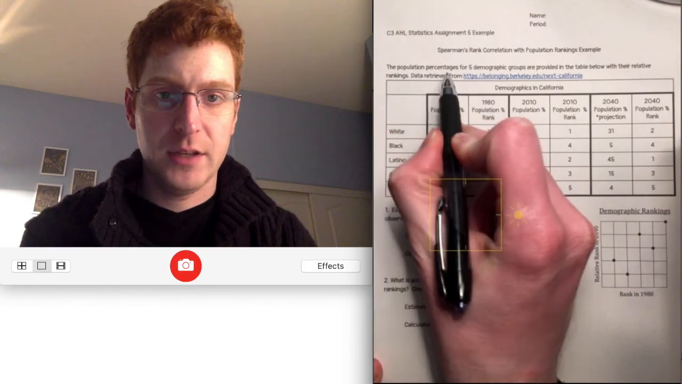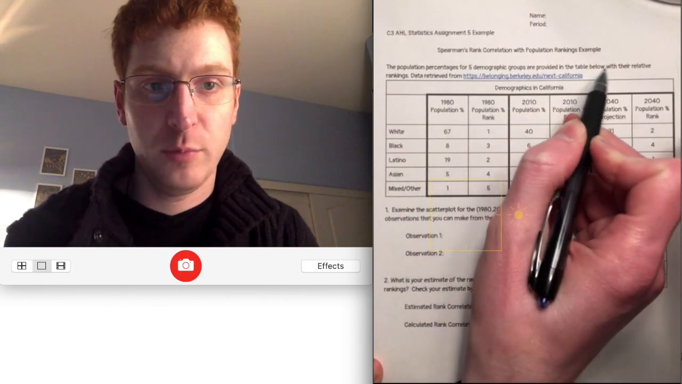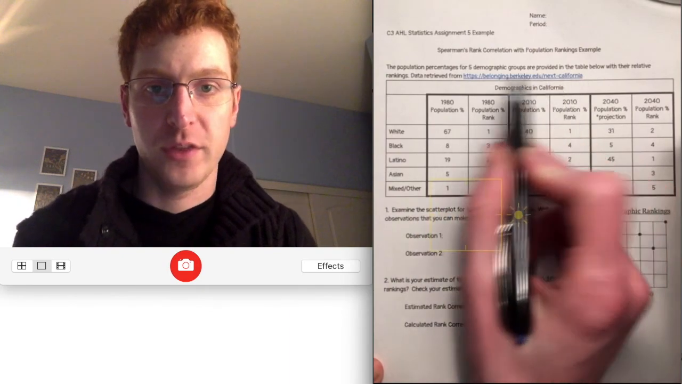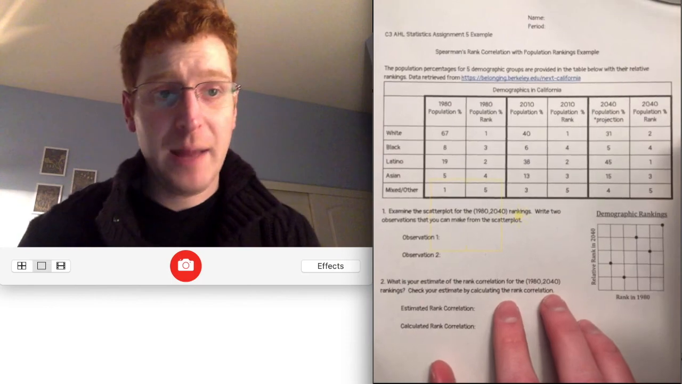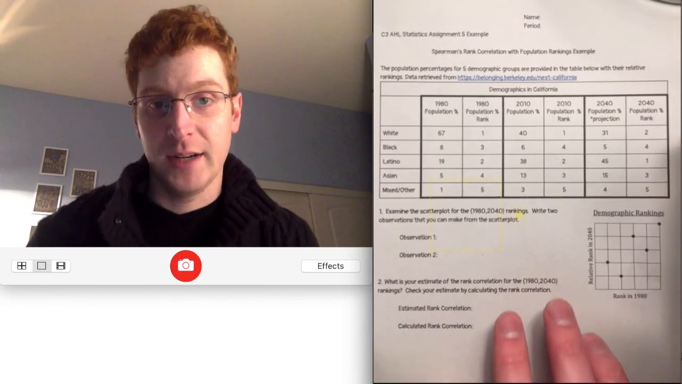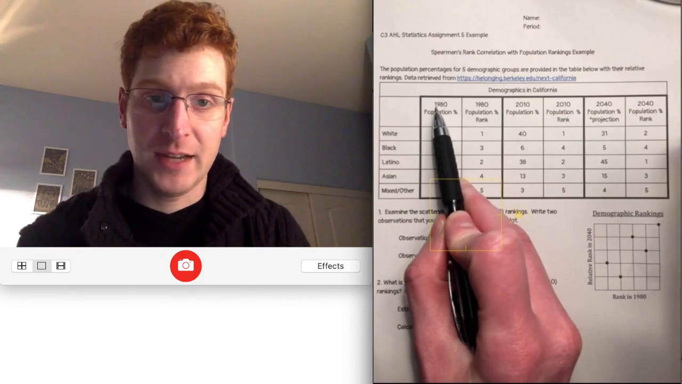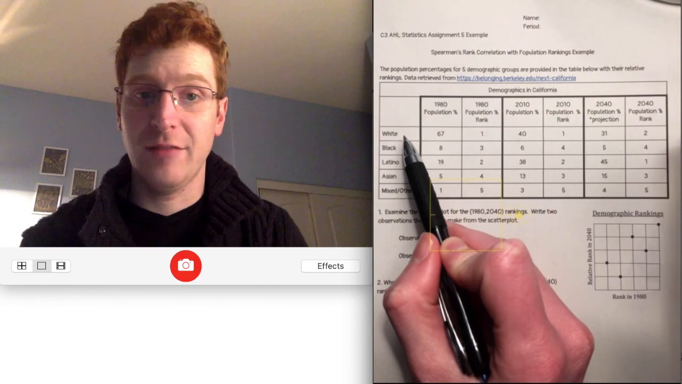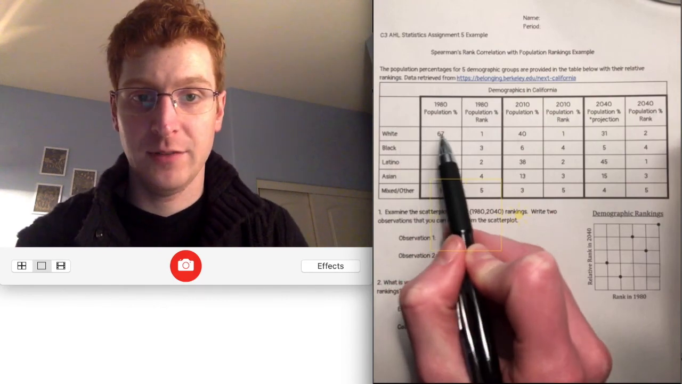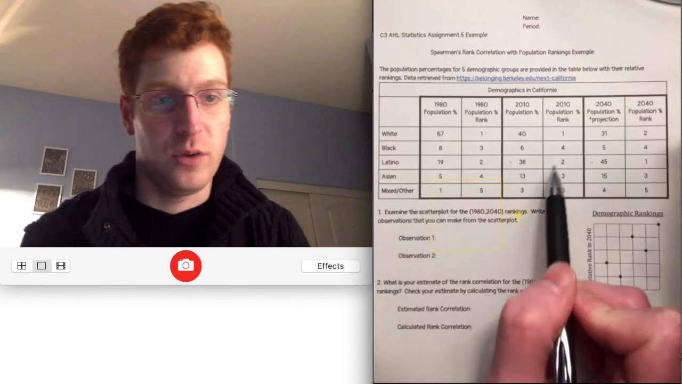The population percentages for 5 demographic groups are provided in the table below, so this table here, with their relative rankings. So we can notice some things here. Some populations are going up and some are going down. For example, we've got 3 different time frames, 1980, 2010, and 2040. And if we look at the white demographic in California over this period of time, they're decreasing over time, whereas the Latino population is increasing.